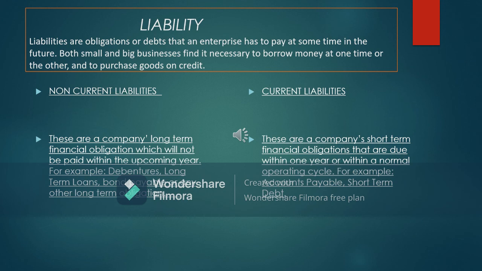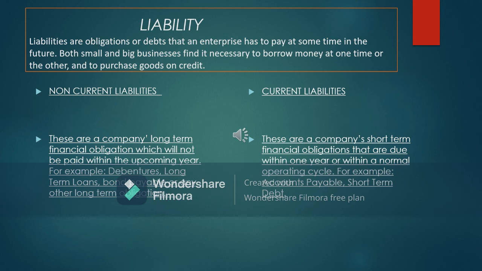If I want to run a business and I don't have that much money, I will have to take some money from any source, like from a bank or any other institution or any other person. So that will be my liability. I will have to pay that back. So that is a liability. Again, liabilities will be divided into two parts: non-current liabilities and current liabilities.